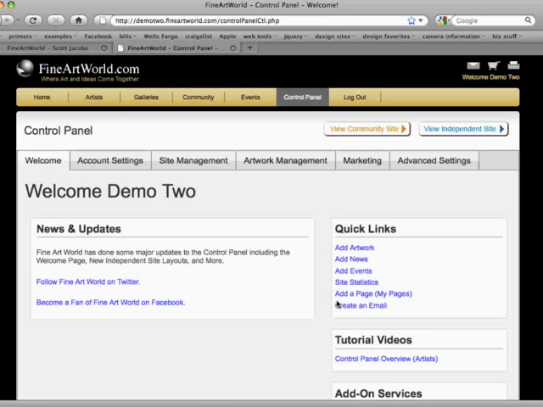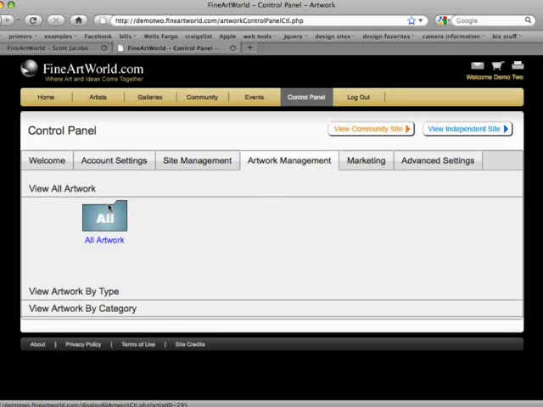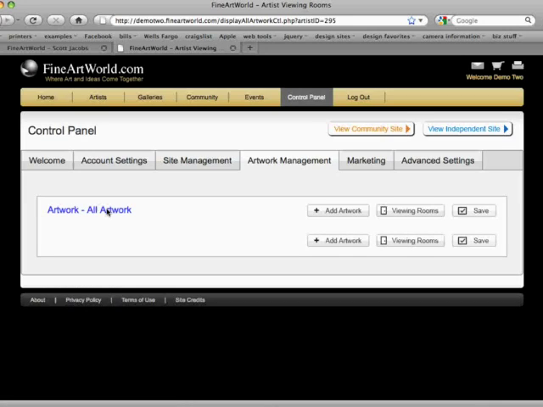Click the Artwork Management tab located above. Click the Artwork folder. Fine Art World gives artists the ability to organize and view their artwork by all artwork, artwork type, and artwork category. Since we have not uploaded any artwork yet, the only option is all artwork. Click the All Artwork folder. Click the Add Artwork button.